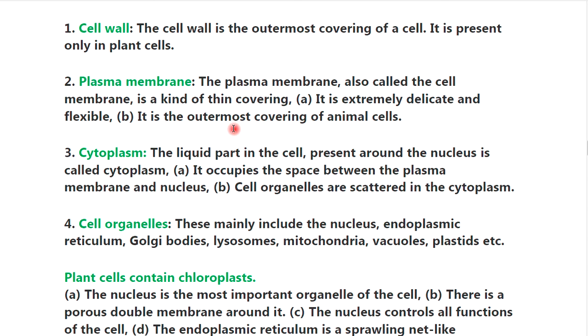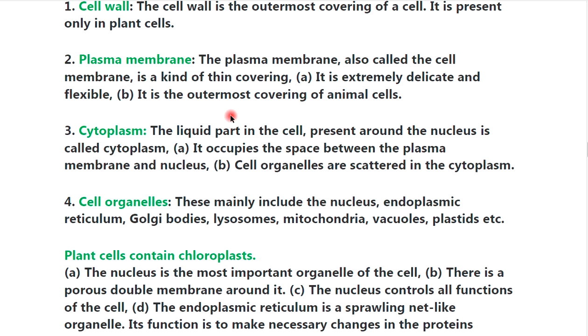A. Cell wall. The cell wall is the outermost covering of cell. It is present only in plant cell. Plasma membrane. The plasma membrane is called as a cell membrane. It is a kind of thin covering. It is extremely delicate and flexible. Okay. B. It is the outermost covering of the animal cells.